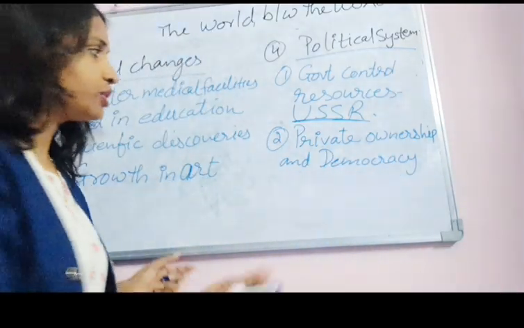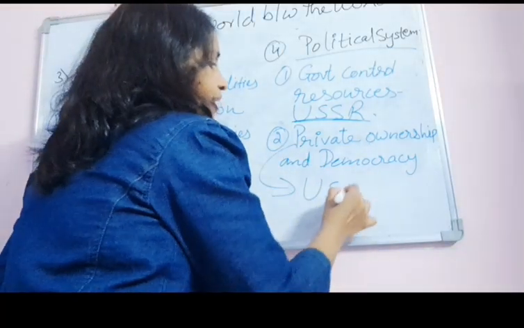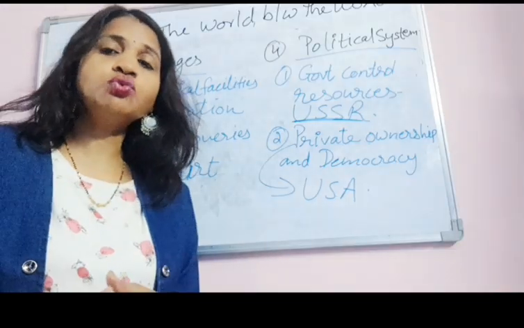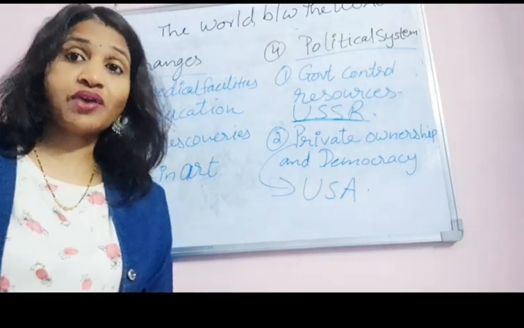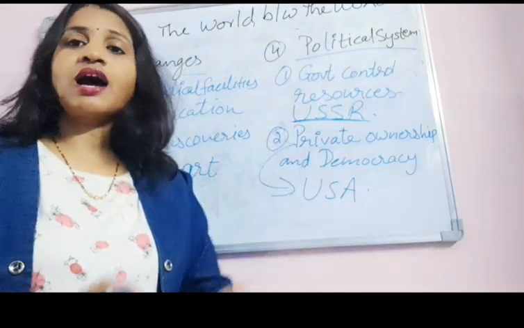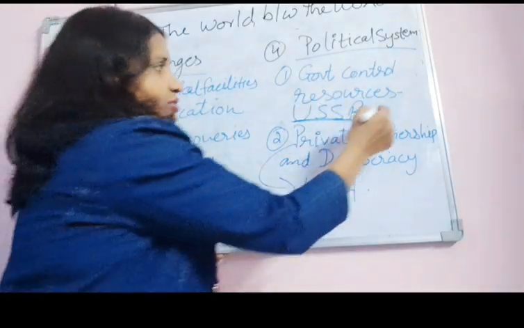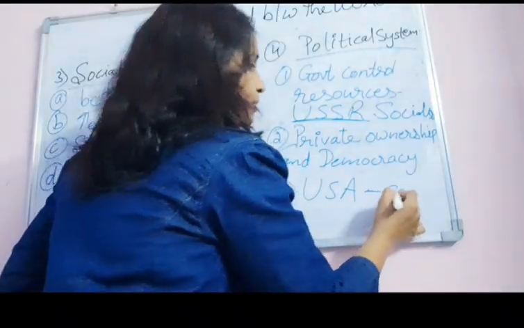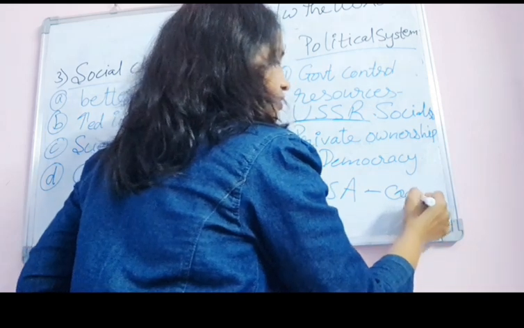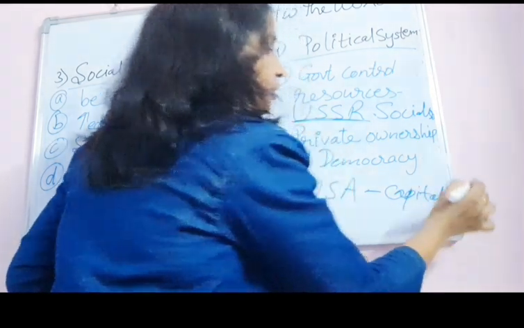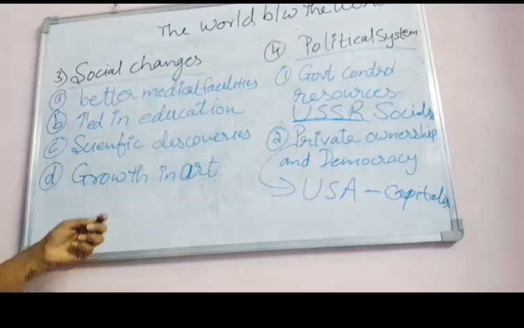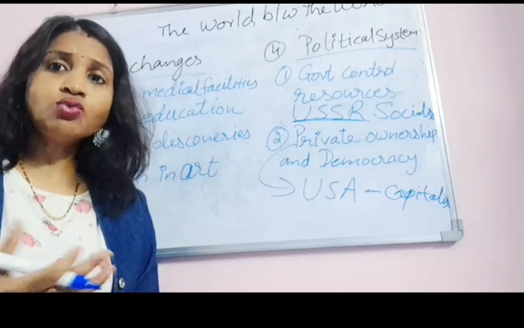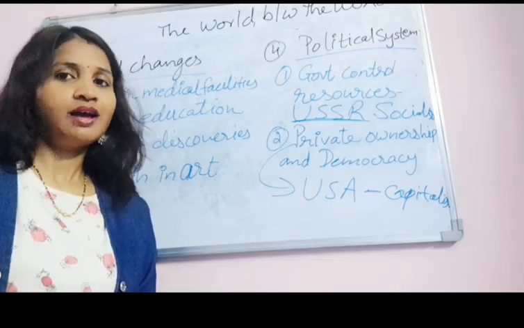Which country was that? The USA, where people have the right to set up their own industries and factories, while in the USSR all those things are socialized. But here it is capitalism. Yesterday we discussed that people have the right to set up whatever they want, factories and industries, and to buy houses and all.